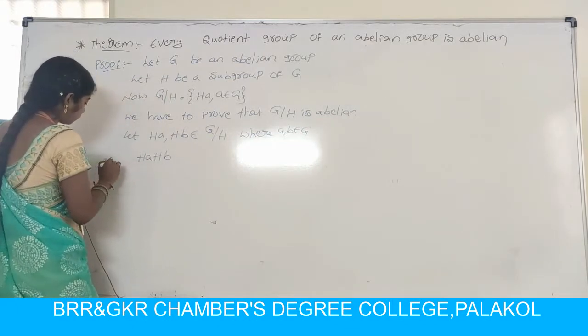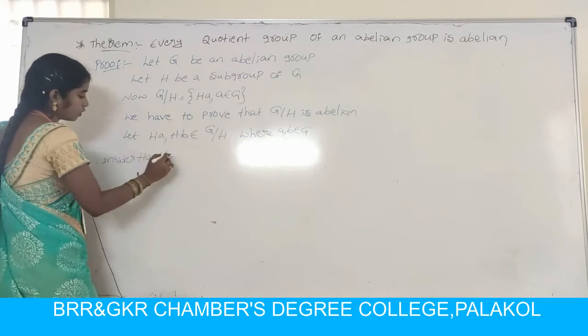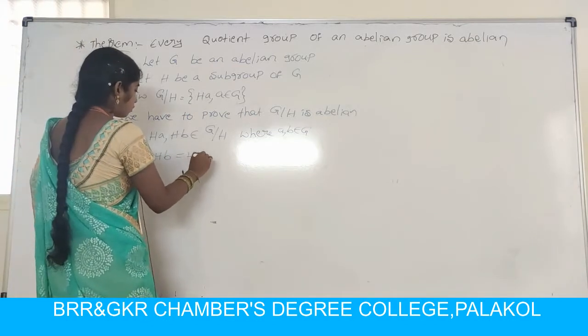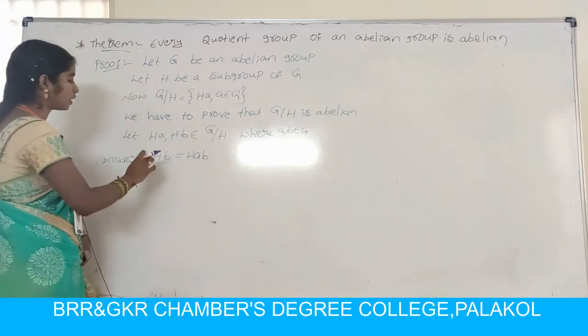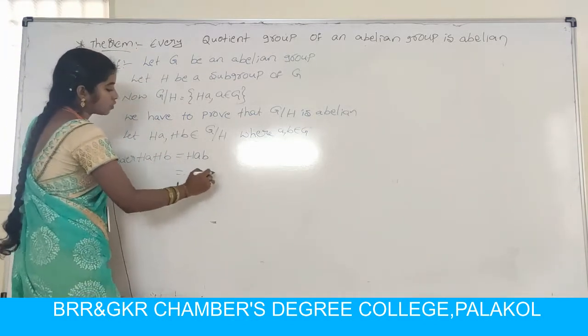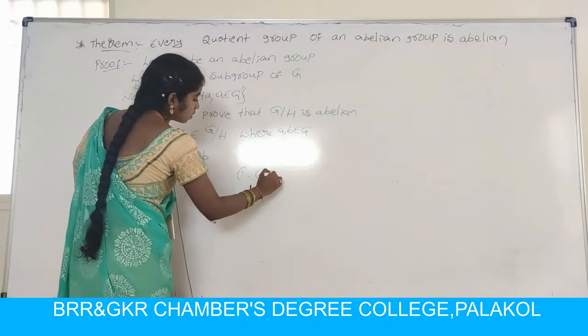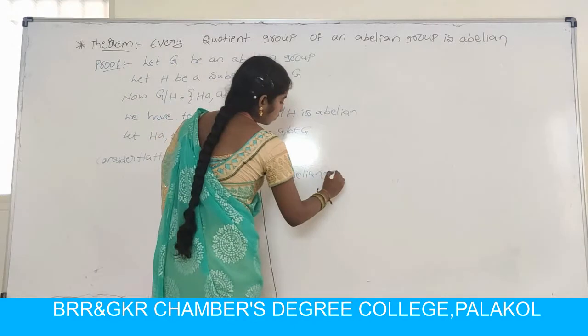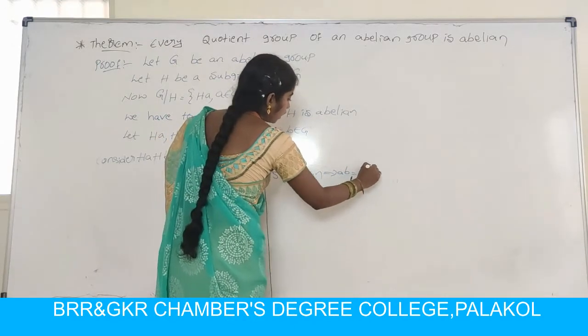Consider Ha Hb. Ha Hb can be written as Hab, already we know the coset multiplication. Since Z is abelian, ab can be written as ba.